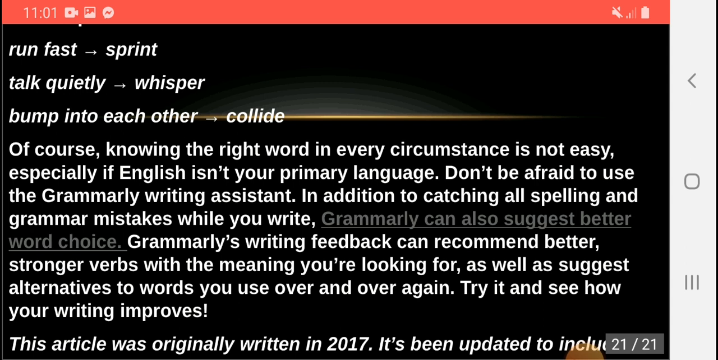I hope you have got some knowledge about verbs, and from now onwards you will be able to discuss verbs, their types, how to conjugate them, how to use them, where to place them, and what are the types of verbs. And with this we come to the conclusion.